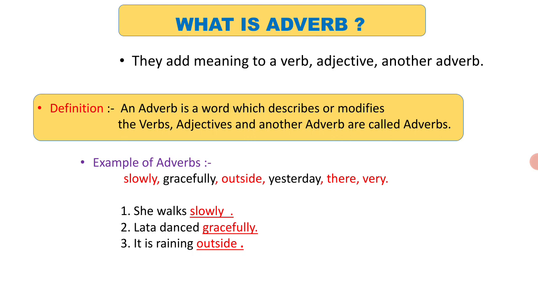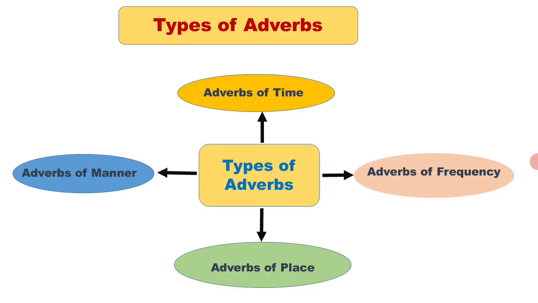How, when, where, how often, all this we will learn in the types of adverbs. Now, types of adverbs. There are several types of adverbs, but we will focus on four: adverbs of manner, adverbs of time, adverbs of frequency, and adverbs of place.